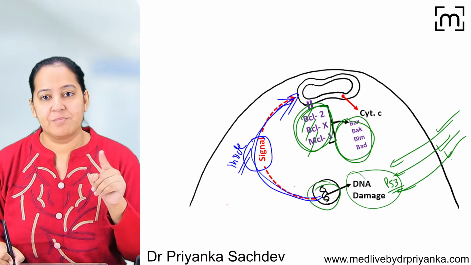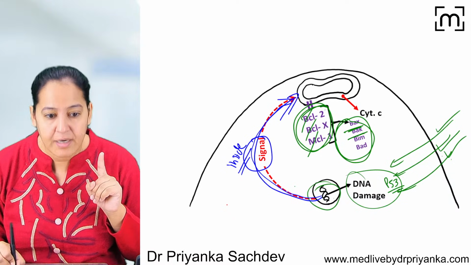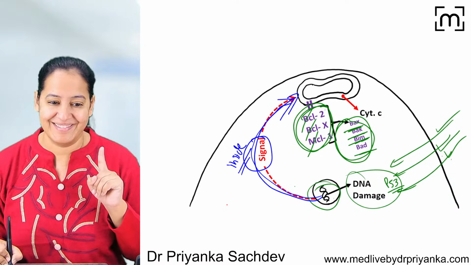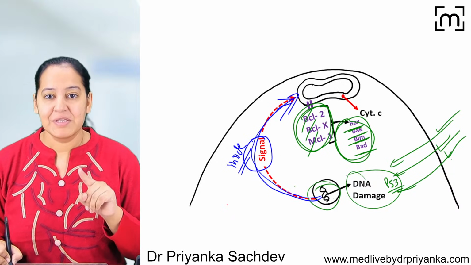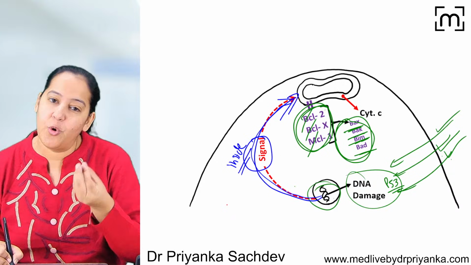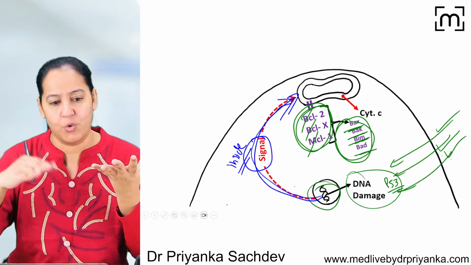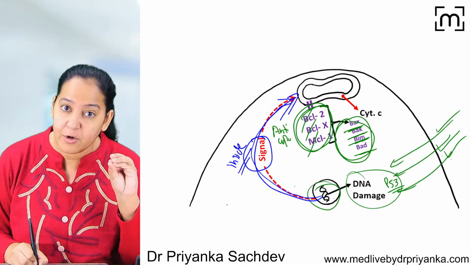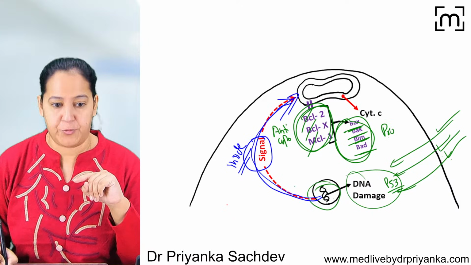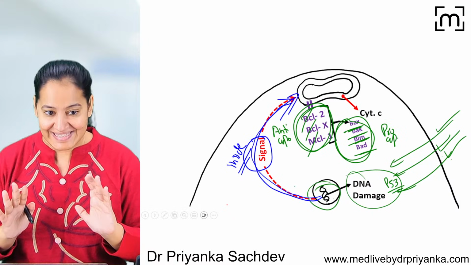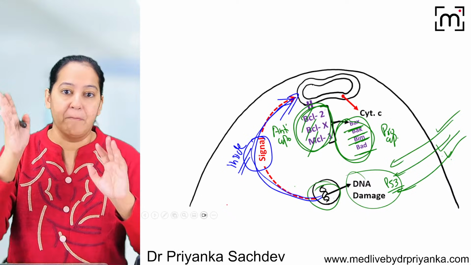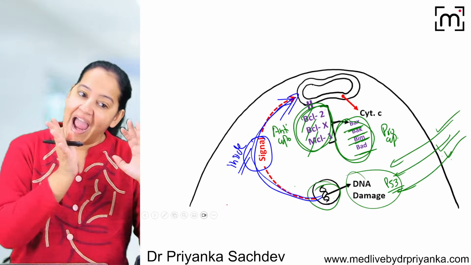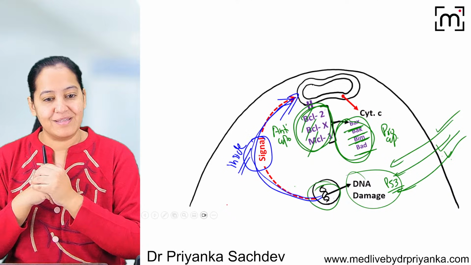They are replaced by BAX, BAK, BIM and BAD. So these are the guards which open the door and allow the cytochrome C to go out. These are anti-apoptotic proteins which were closing the door, and these are pro-apoptotic proteins which open the door. So can I say that on receiving the signal, mitochondria replace anti-apoptotic proteins with pro-apoptotic proteins?